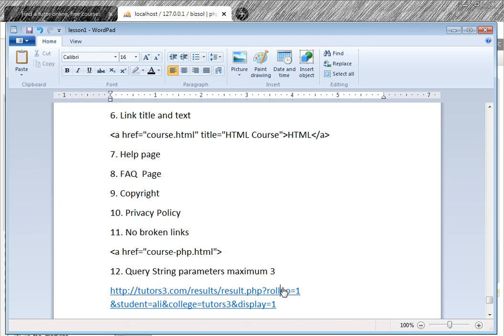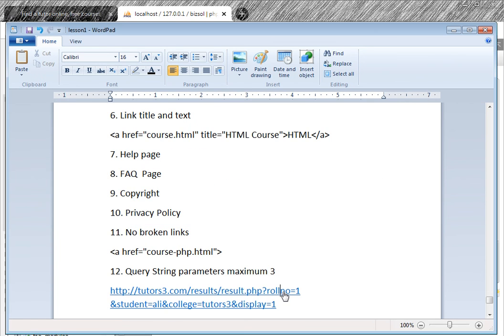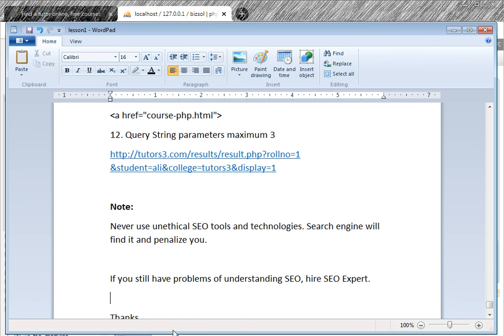Roll number equal to 1 is the first term. Student equal to Ali is the second term. College equal to tutors3 is the third term. Display equal to 1 is the fourth term. So a maximum of 3 terms, 3 value pairs, should be used. Not 4, not more than 3.